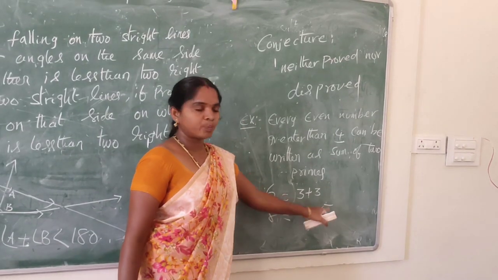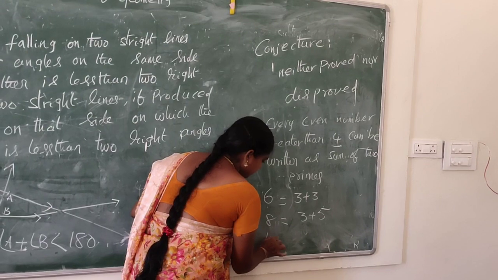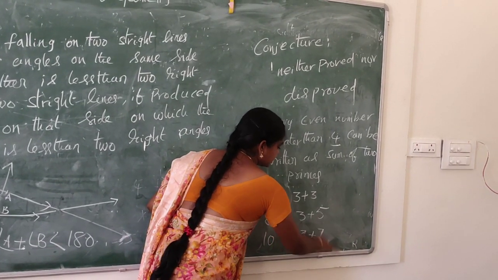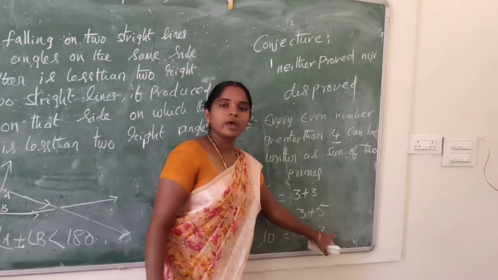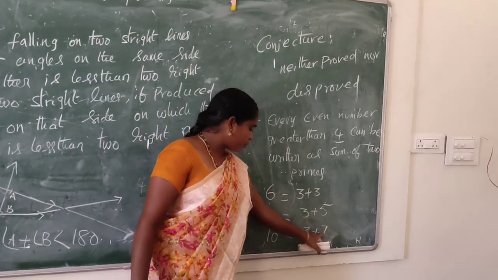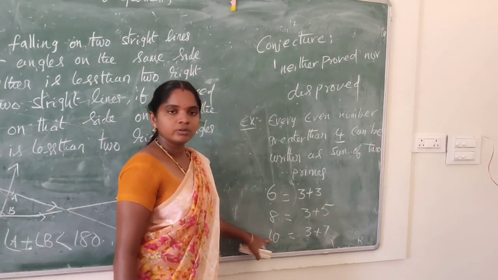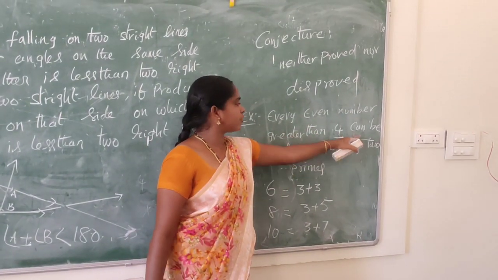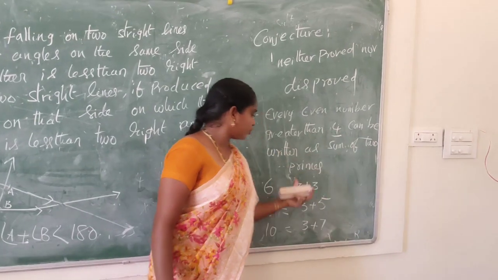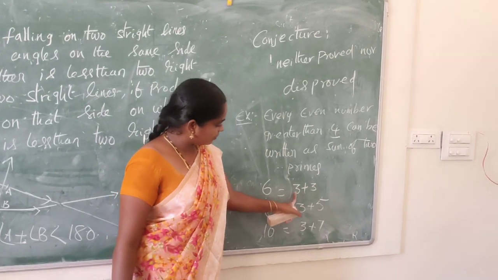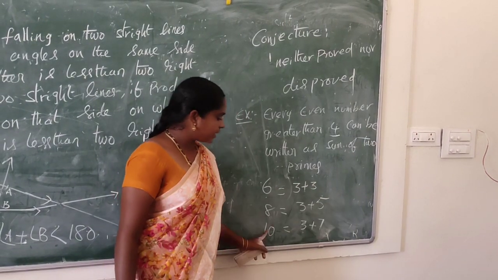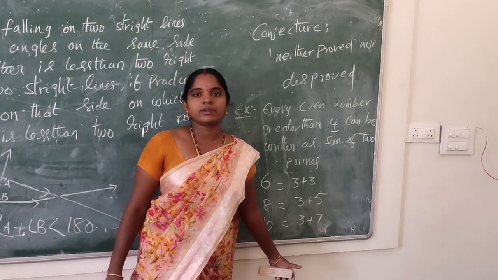Next, 10. So 3 plus 7. 3 and 7 are both primes. So the sum of two primes equals 10. So the conjecture means every even number greater than 4 can be written as the sum of two primes. 6 equals 3 plus 3, 8 equals 3 plus 5 and 10 equals 3 plus 7.